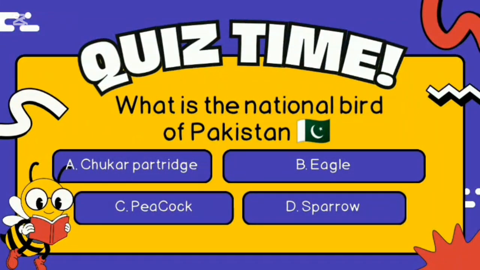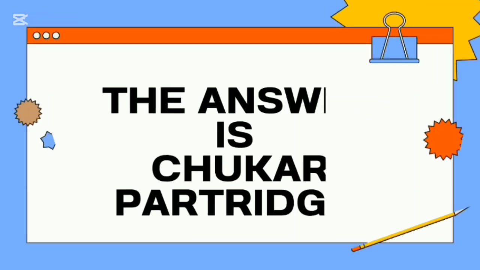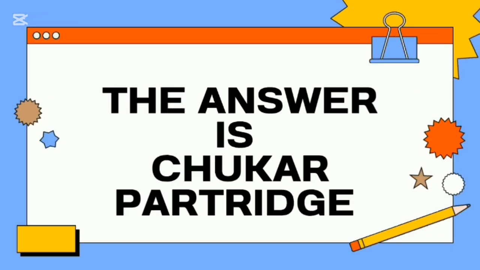Next question: what is the national bird of Pakistan? A. Chakor partridge, B. Eagle, C. Peacock, D. Sparrow. And the answer is Chakor partridge.